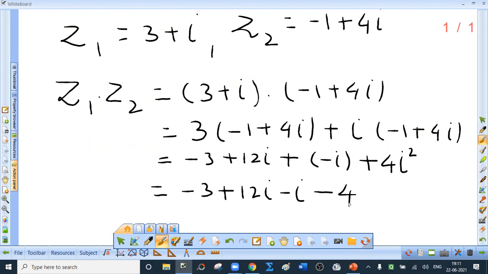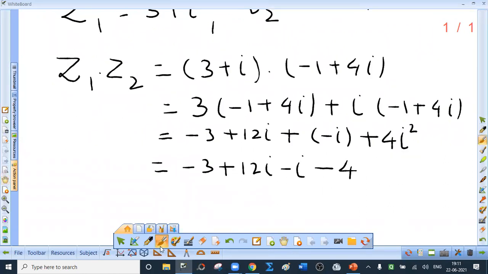Can I write minus 4 directly? In the exam, you are supposed to write 4 into minus 1, because i square is minus 1. 4 into minus 1 is minus 4. Remember, any complex number is to be written in which form? a plus ib. So I can say this is minus 7 plus 11i. That's it. This is multiplication of complex numbers.